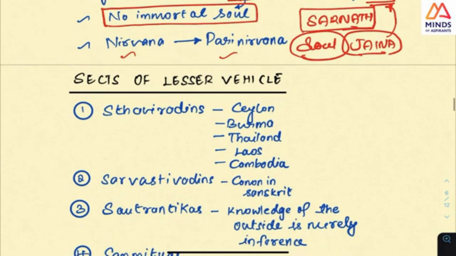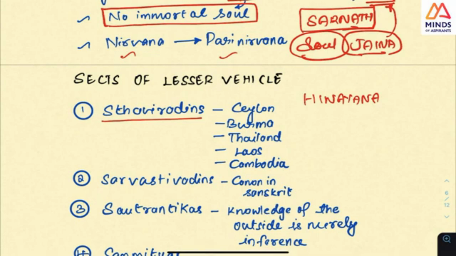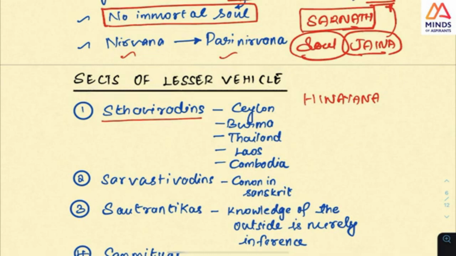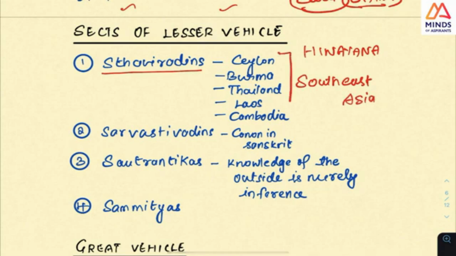And what you should know is that Staviridins, that is Hinayana. In Hinayana, the one thing that we saw is Staviridins. This is Orthodox Buddhism. But the point you should understand is that this was not the only sect in the lesser vehicle. There were many sects under this. This sect, Staviridins, is in Southeast Asia. Look at this point. All this covers the Southeast Asian continent.